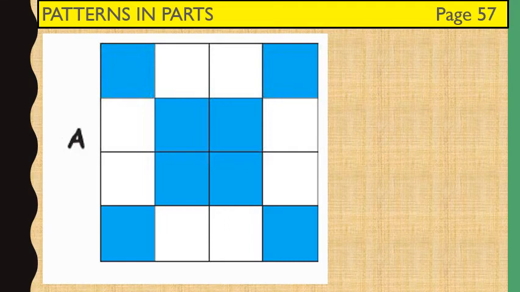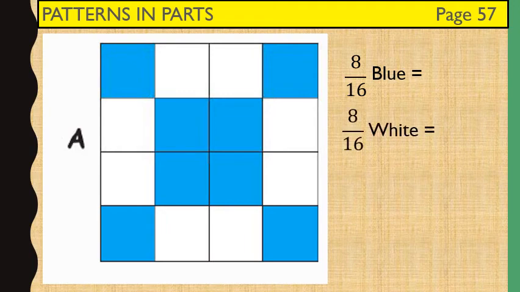From the figure, we can see that 8 boxes out of a total of 16 boxes are colored blue. So 8 upon 16 blue. And the remaining 8 boxes out of 16 are left white. So 8 upon 16 white. That is, out of 16 boxes, 8 are blue and 8 are white. So we can say that half are blue and half are white.